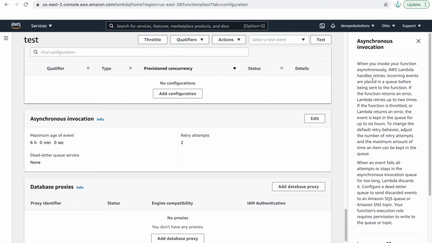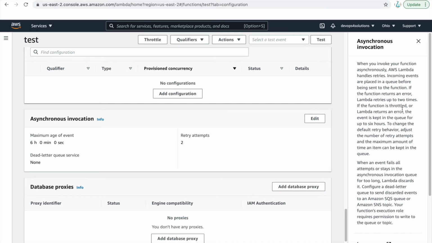When you invoke your function asynchronously, AWS Lambda handles retries, right? If it fails, it will retry. In this case, it will retry 2 times. Incoming events are placed in a queue before being sent to the function. If the function returns an error, then Lambda will retry up to 2 times.